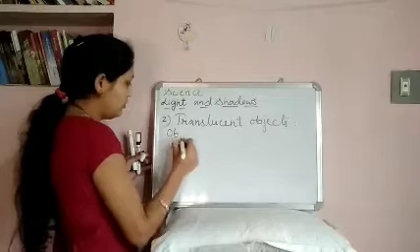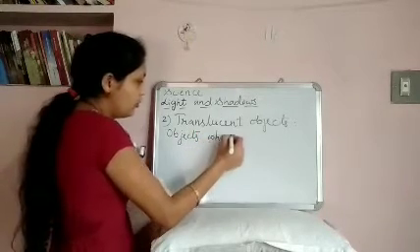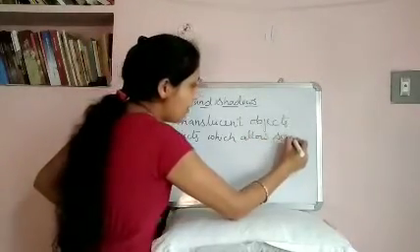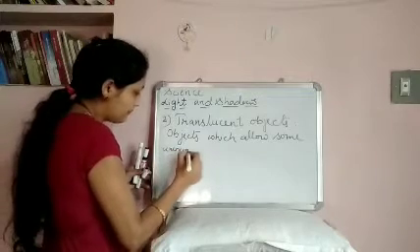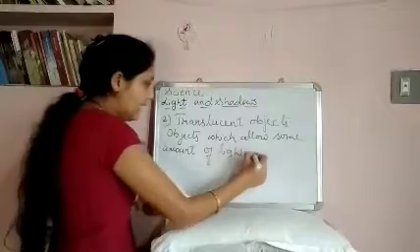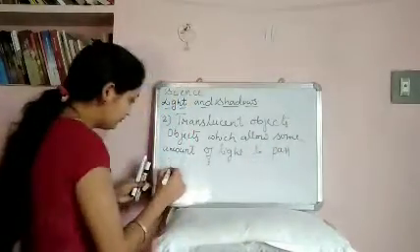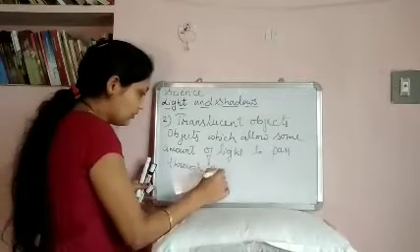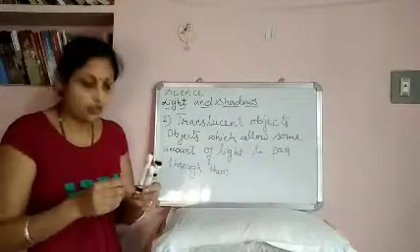Objects which allow some amount of light to pass through them are called translucent objects.